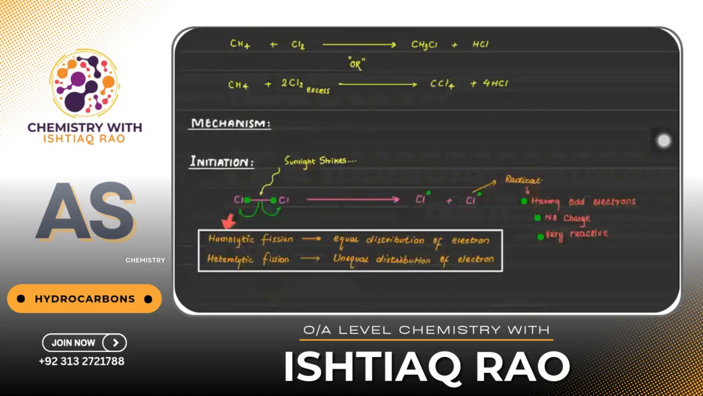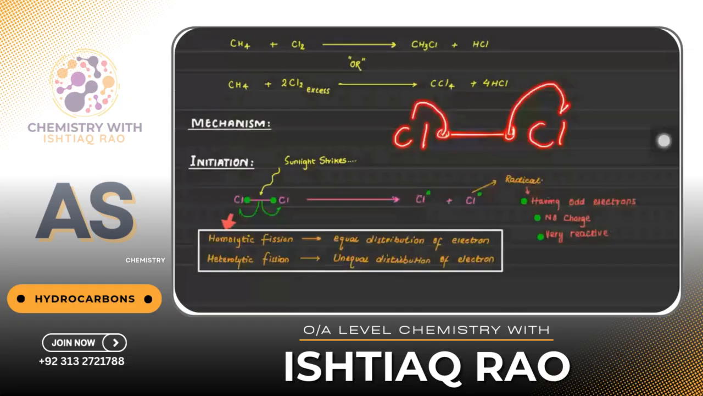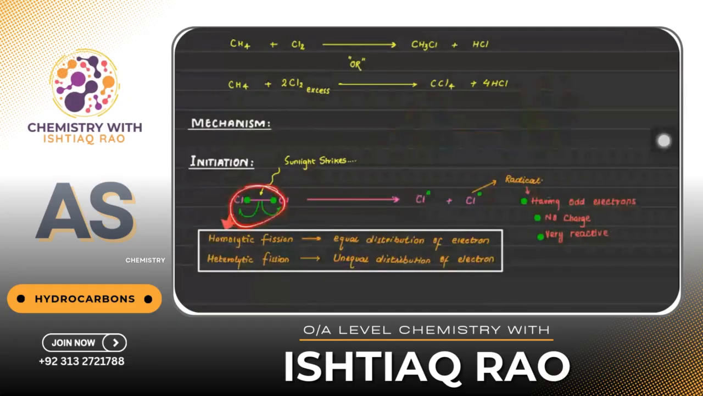What is this initiation? I have taken a chlorine molecule, right? Since we know that a chlorine molecule has a covalent bond, in which you can see one line. This line shows that this electron belongs to this chlorine and this electron belongs to this chlorine. When the sunlight strikes this covalent bond, sunlight has a particular amount of energy that can be used to overcome the force of attraction between the two chlorine atoms, so the bond would be breaking down.